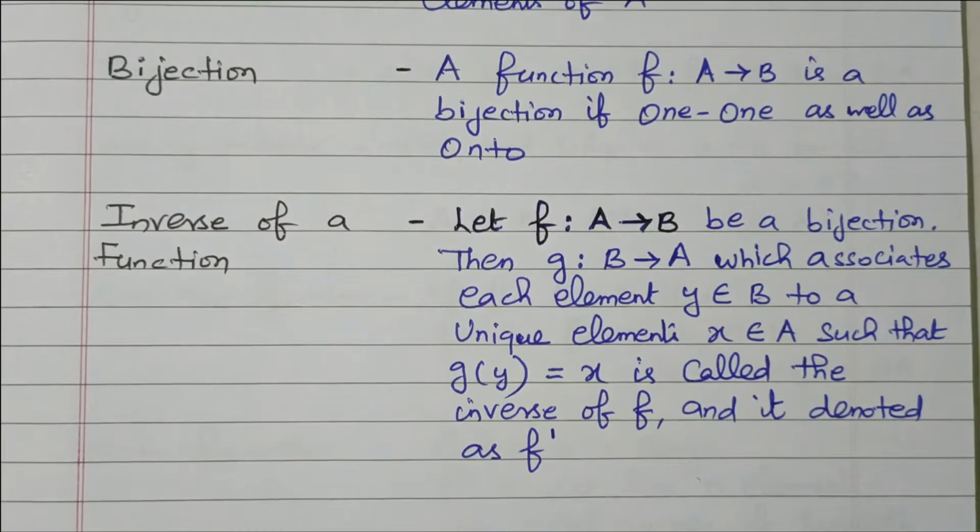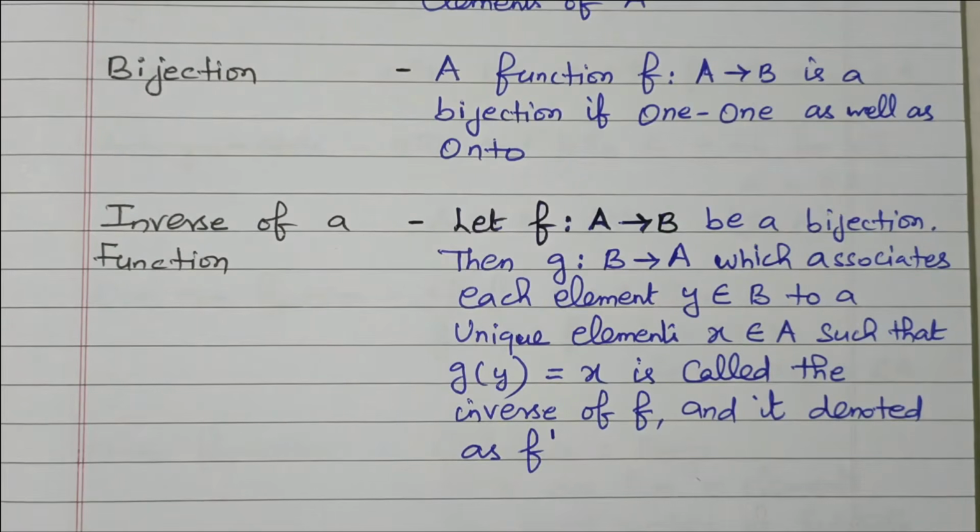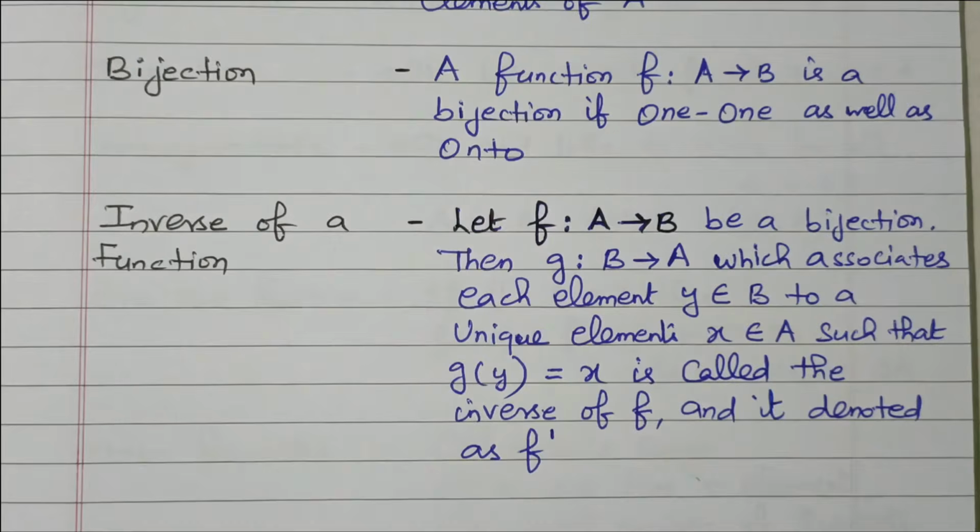The fourth one is the inverse. If the function f is available, A relates to B, and g is available, B relates to A, so that y belongs to B and x belongs to A, then we have the inverse function, g of y equal to x, or the inverse function of f, which is also denoted by f dash.